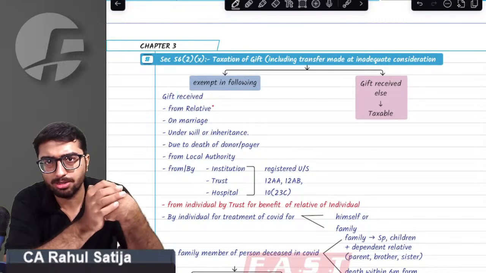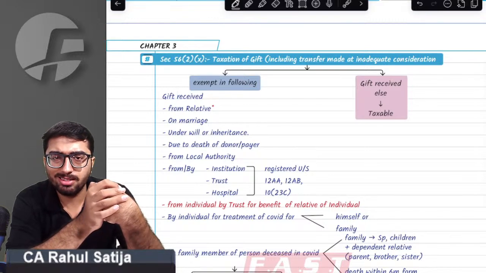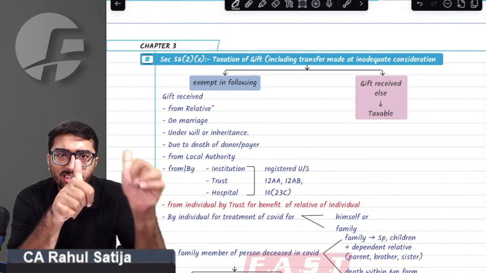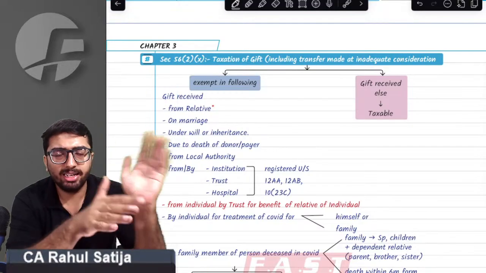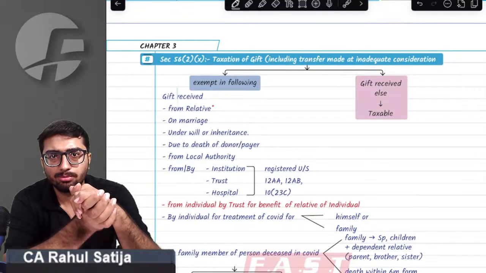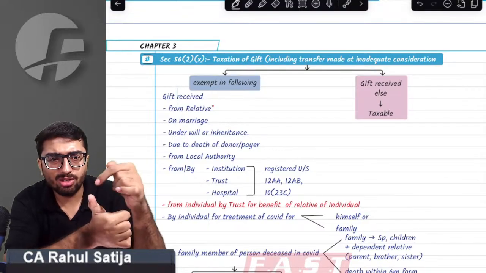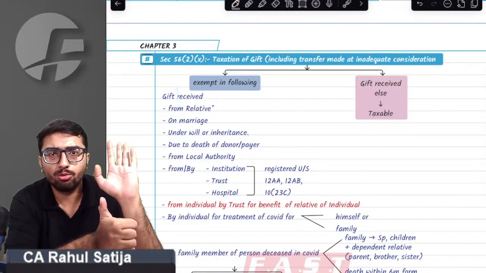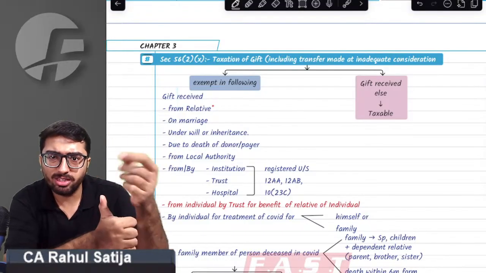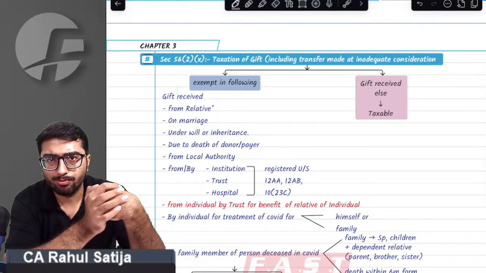So gifts are of two types. First is the exempt gift. Second is the taxable gift. Always you have to check whether the gift is exempt or not. If it is not exempt, then only you are going to move further with taxability. First of all, you have to check whether it is exempt or not. What all gifts are exempt? Understanding it line by line.